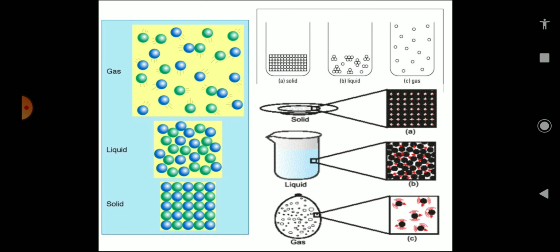Now in this slide, I have shown the properties of solid, liquid and gas: the arrangement of the particles, the distance between the particles and their movement. All these three have been shown very clearly through three different diagrams. In the gaseous state, the particles move about randomly at high speed, as you can see in the first diagram.